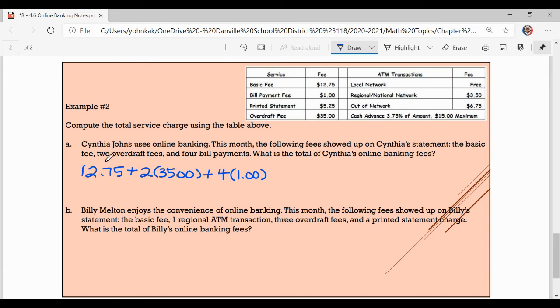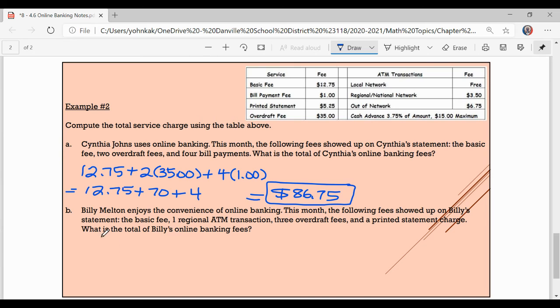So we need to find the total of Cynthia's online banking fees. So we got $12.75, this is 70, and this is 4. So that gives us a total of $86.75. Expensive.